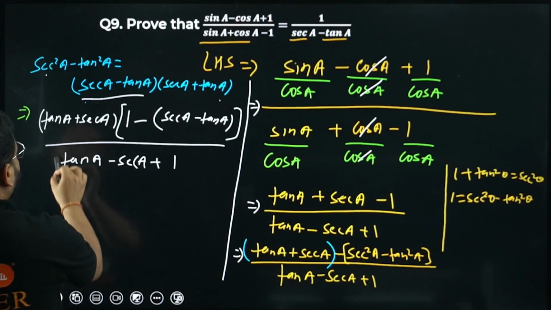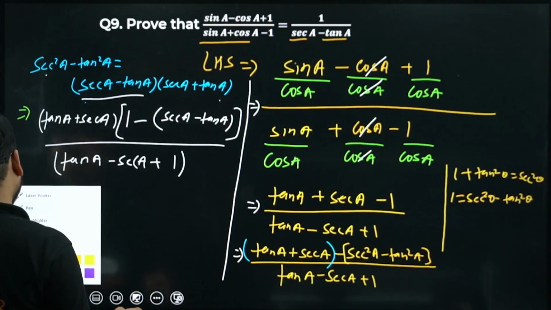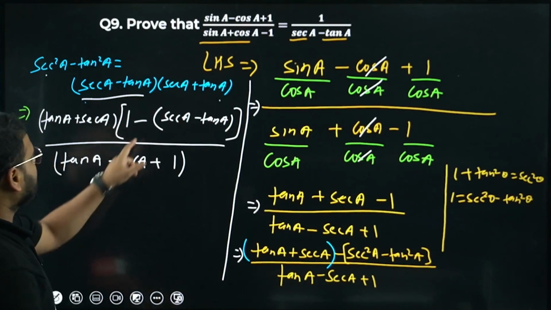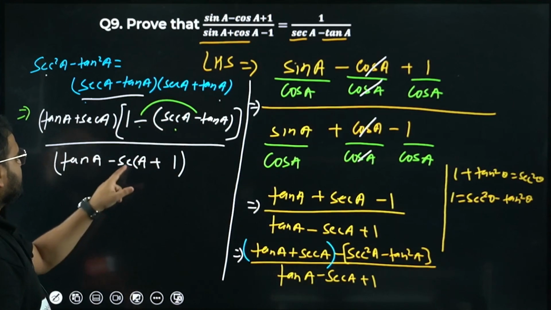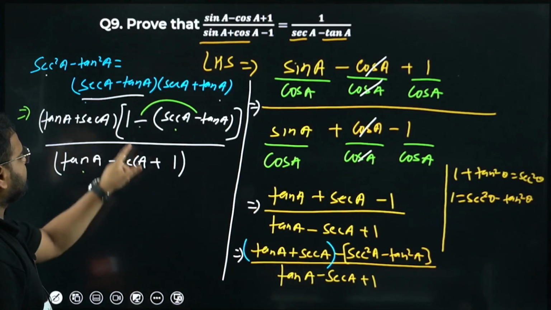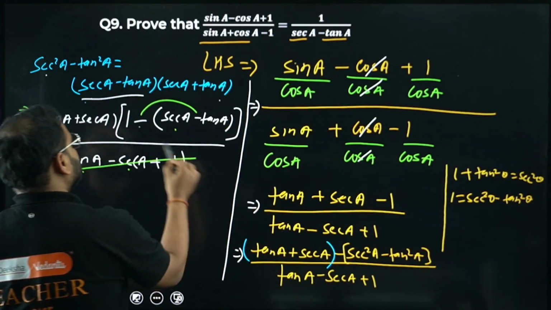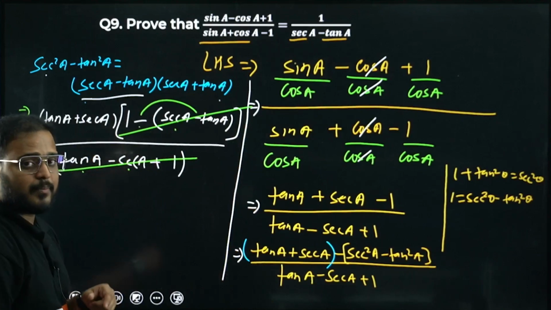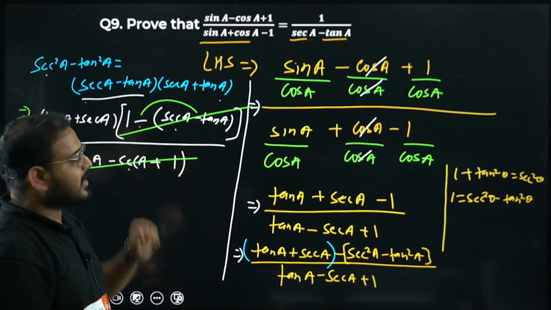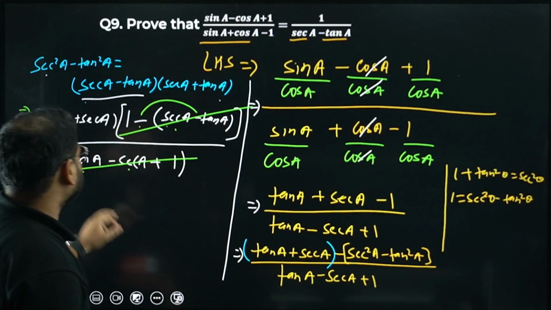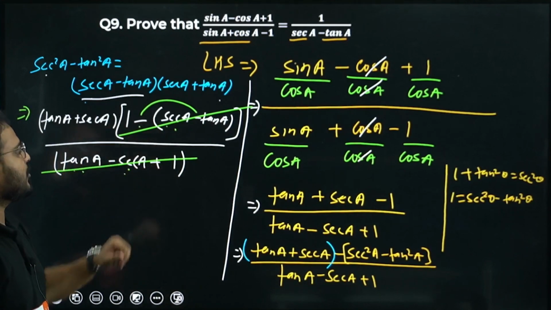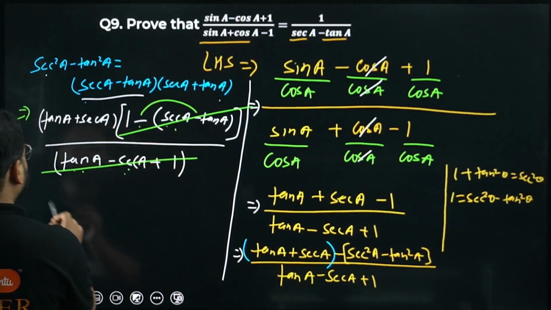Check the beauty now. 1 second. The most beautiful thing. Have a look here. Minus sec A and minus plus, sir. So sec A negative, tan A positive and 1 positive. It means cancelled. I'll repeat. Minus and minus is plus. Minus sec A, so tan A positive, sec A negative and 1 positive. Getting cancelled. What I'm left with?